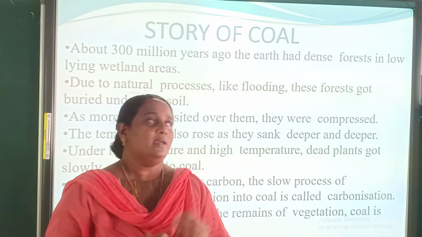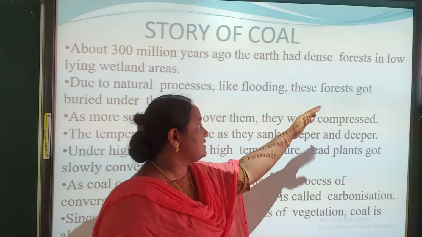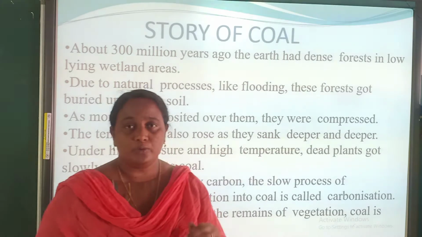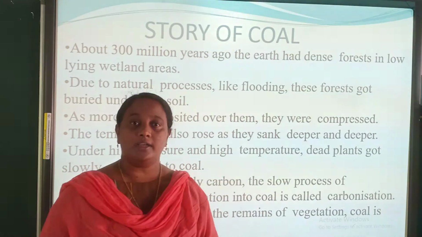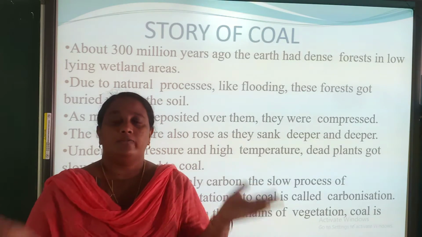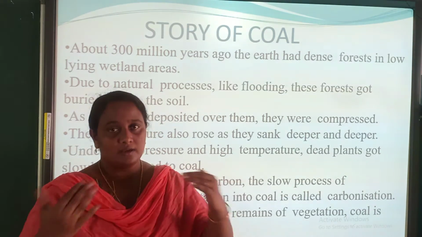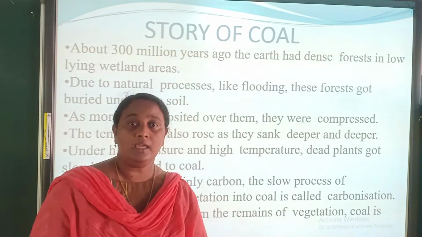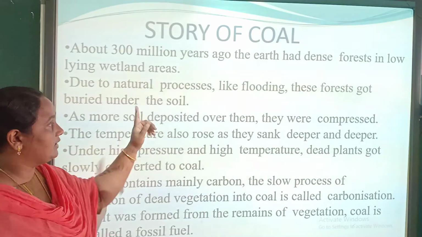Then, due to natural processes like flooding, these forests got buried under the soil. After burying, soil was deposited and these forests went to the underneath of the earth, buried under the soil.